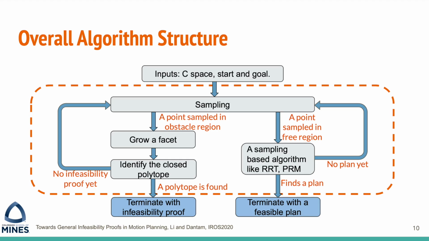If a point is sampled in the free region, then it goes to build the search tree of any sampling-based motion planner. If the motion planner finds a plan, the process returns a plan. If not, it goes back to sampling again.